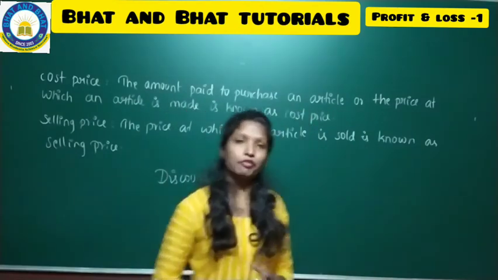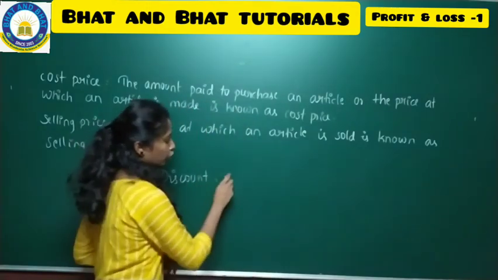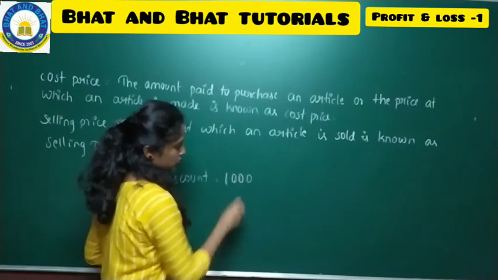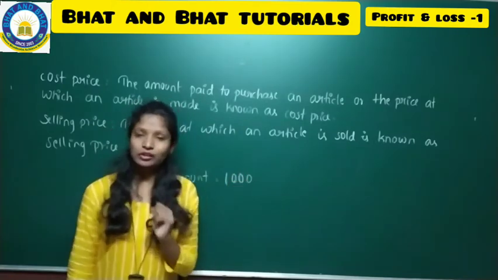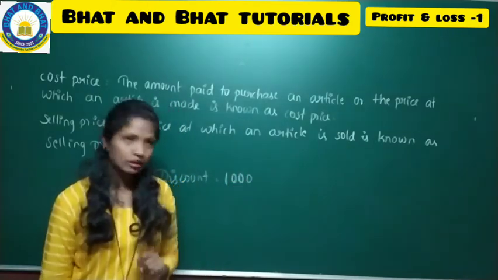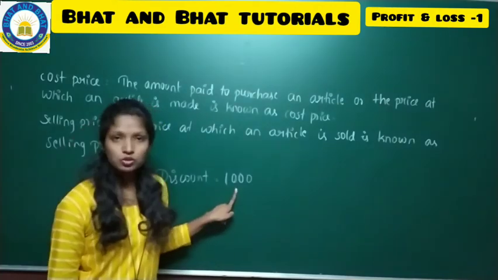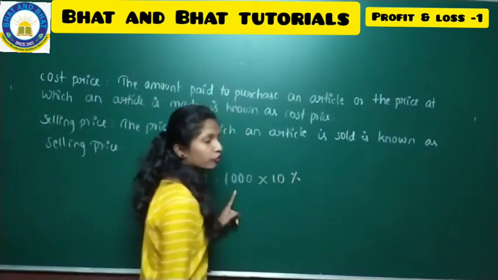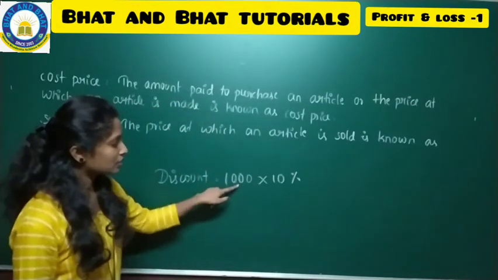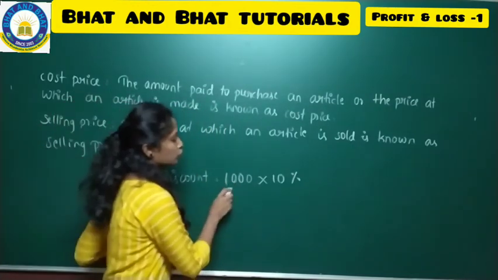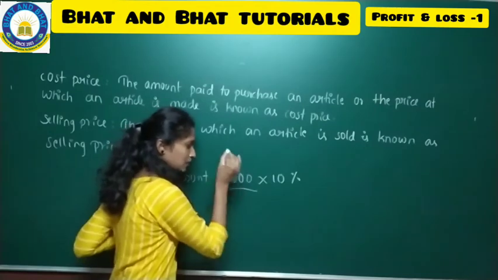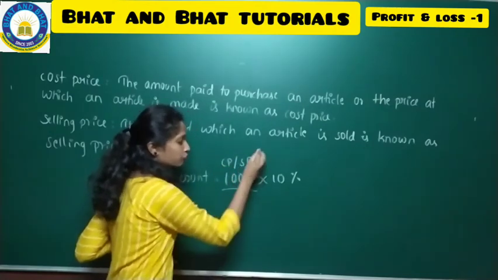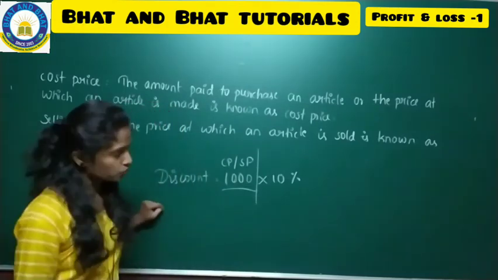Say for example, you're purchasing one t-shirt where the cost of that t-shirt is 1000 rupees. They are telling that a 10% offer is there. So the cost price as well as the selling price of the t-shirt is 1000.